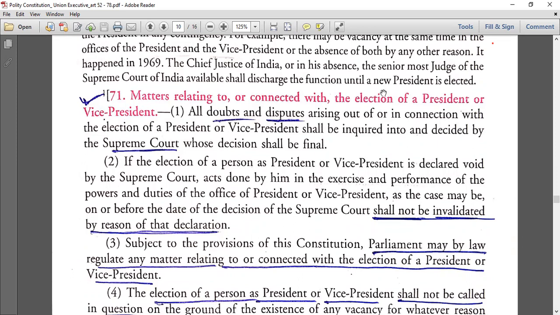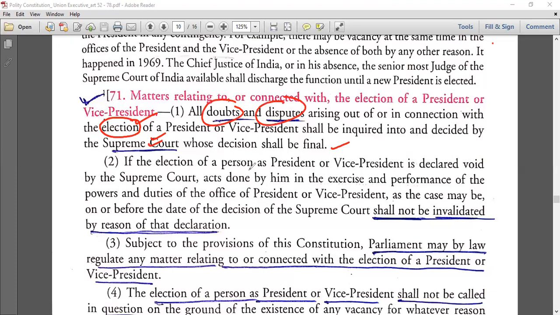Matters relating to the election of the President, any matter that is connected to an election of President or Vice President. All doubts and disputes arising out of or in connection with the election of the President, be very clear, I'm talking here about election. It is not mentioned here as removal. Election as in the Articles of the Constitution, that is final. You simply can't interpret anything here. All doubts and disputes arising in connection with election shall be inquired into and decided by the Supreme Court. If any doubt or dispute comes related to election, the Supreme Court's decision is final, right?